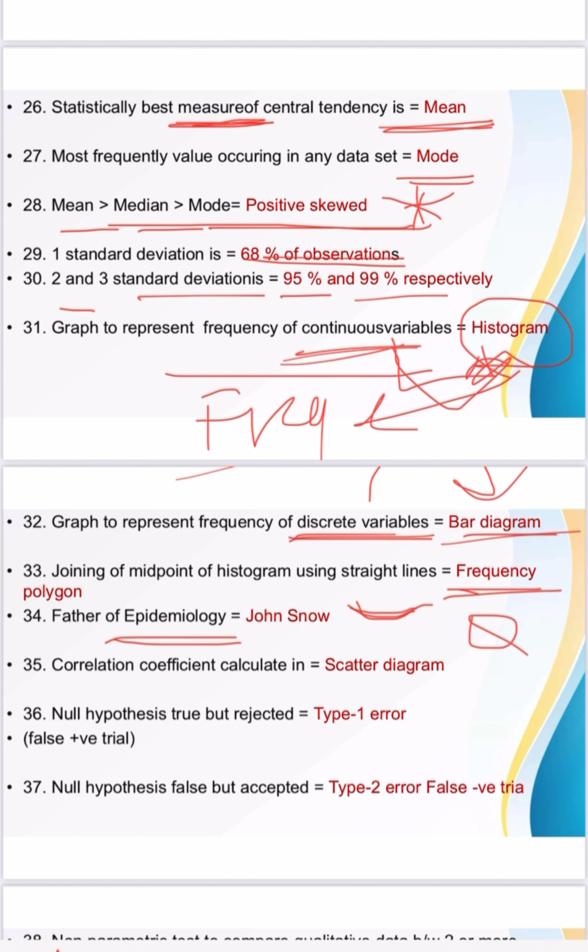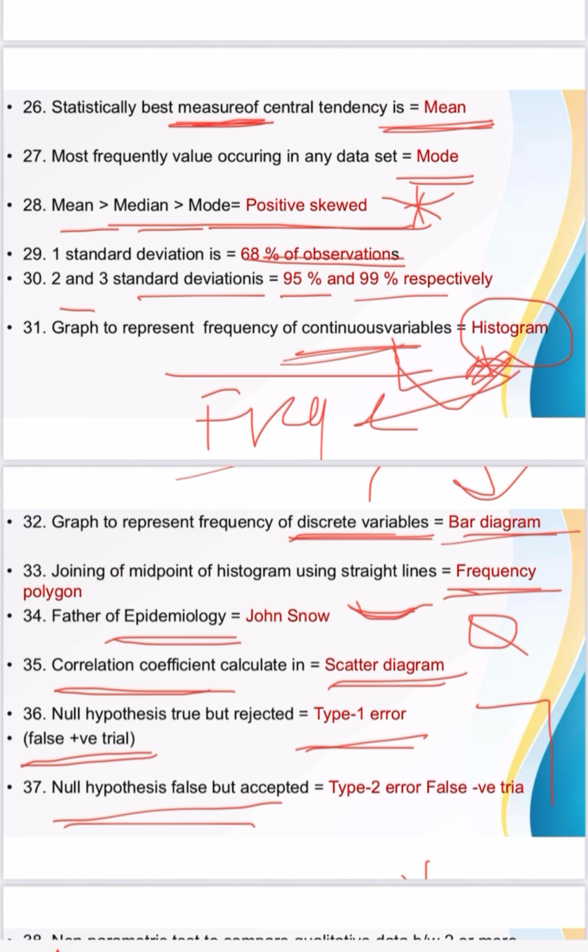Then coefficient of correlation is calculated in scatter diagram. Then these two are VVIMP questions. So null hypothesis is true but it is rejected. Then it is type 1 error. It is also known as false positive trial. Type 1 error, null hypothesis is true but it is rejected.